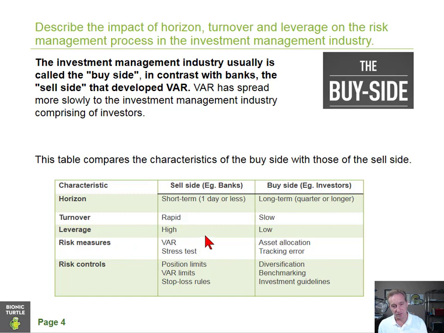And then our risk measures here on the sell side are VaR and stress test, and on the buy side would tend to be asset allocation and tracking error. And so the risk controls then follow from the risk measures and would include, on the sell side, position limits, VaR limits, stop loss rules. On the buy side would be diversification, benchmarking, and investment guidelines.